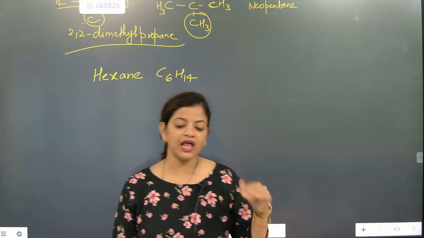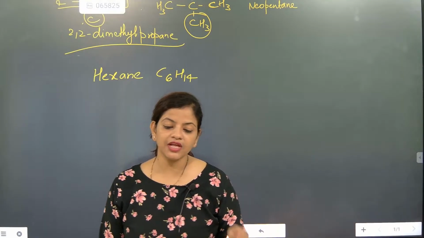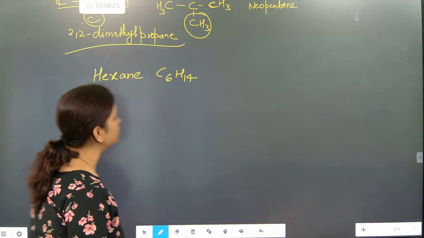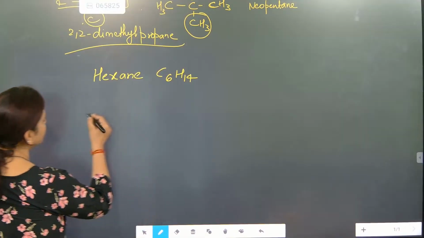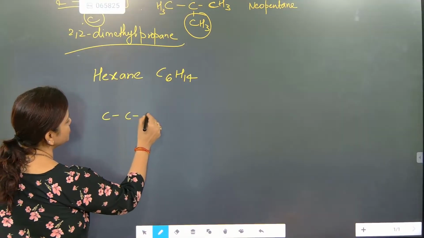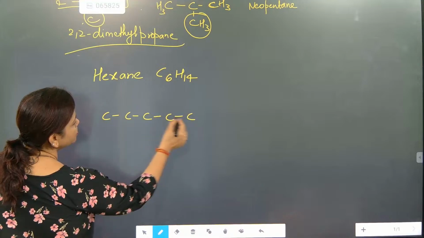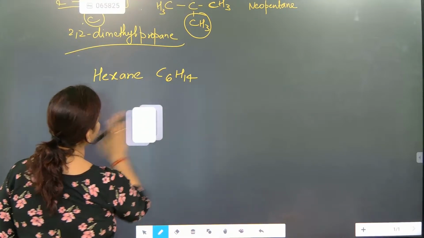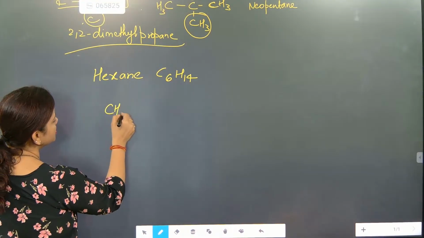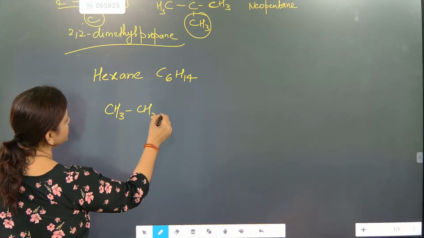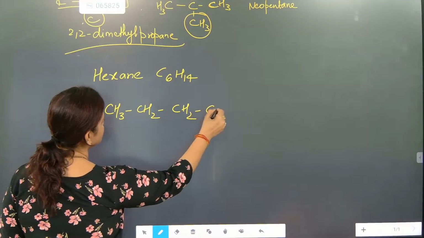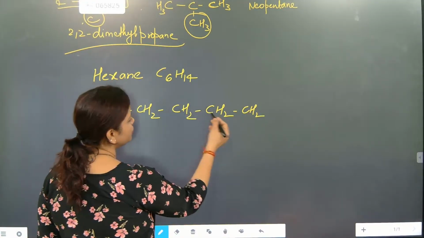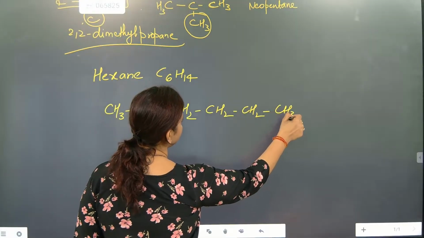Like everything will have a specific feature. According to that, we give name. That is considered as nomenclature. Okay. So I am going to teach that. Don't worry. Now look at first hexane. What is the structure beta? Branch 1, 2, 3, 4. 1, 2, 3, 4, 5, 6. So here we can write directly because it is taking too much time for making bonds. CH3, CH2, CH2, CH2, CH2, CH3.